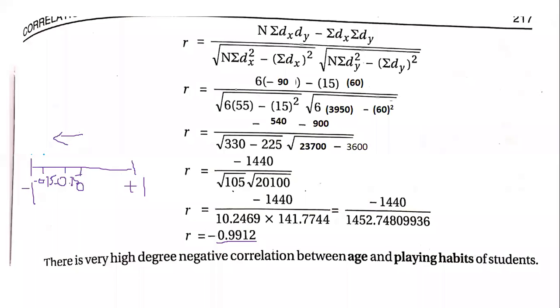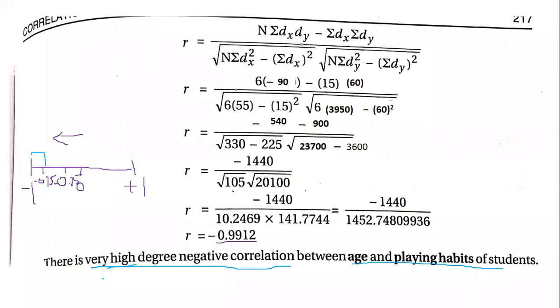So we can take it between these values because it's very close to 1. So what we can say is this particular coefficient of correlation has a very high degree, where age and playing habits of students are highly negatively correlated. Okay, it's not positive, it is negatively correlated. So that is how you give the conclusions.